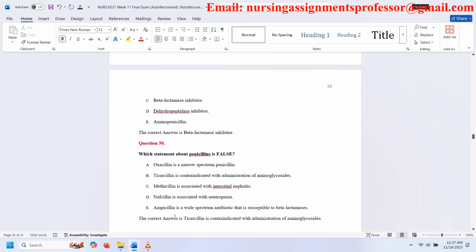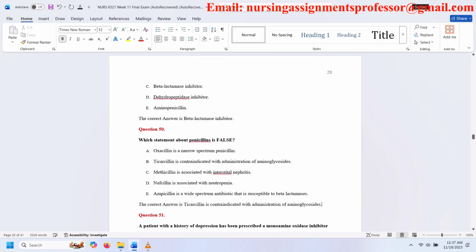Question 50. Which statement about penicillins is false? A. Oxacillin is a narrow-spectrum penicillin. B. Ticarcillin is contraindicated with administration of aminoglycosides. C. Methicillin is associated with interstitial nephritis. D. Nafcillin is associated with neutropenia. E. Ampicillin is a wide-spectrum antibiotic that is susceptible to beta-lactamases. The correct answer is ticarcillin is contraindicated with administration of aminoglycosides.